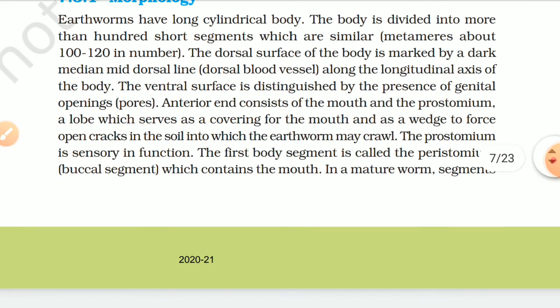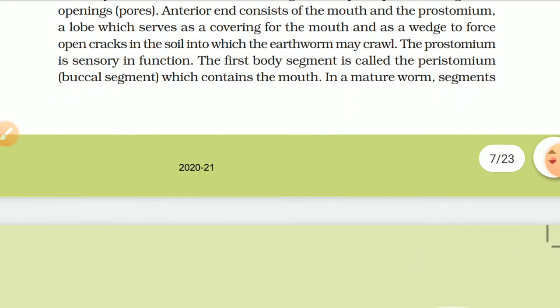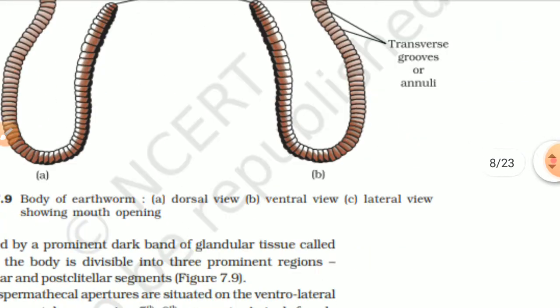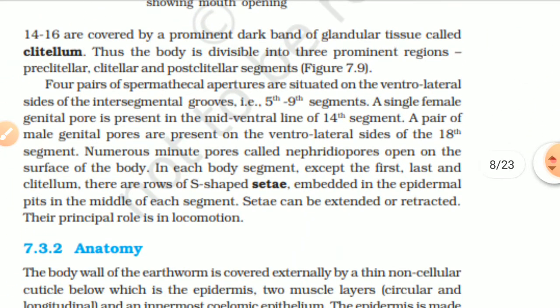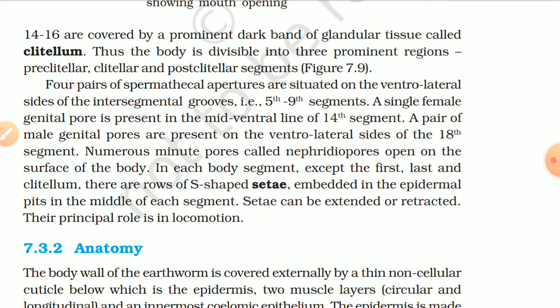Anterior end consists of the mouth and the prostomium, a lobe which serves as a covering for the mouth and as a wedge to force open cracks in the soil into which the earthworm may crawl. The prostomium is sensory in function. The first body segment is called the peristomium, buccal segment, which contains the mouth. In the mature worm, segments 14 to 16 are covered by a prominent dark band of glandular tissue called clitellum. Thus, the body is divided into three prominent regions: preclitellar, clitellar, and postclitellar segments, figure 7.9.